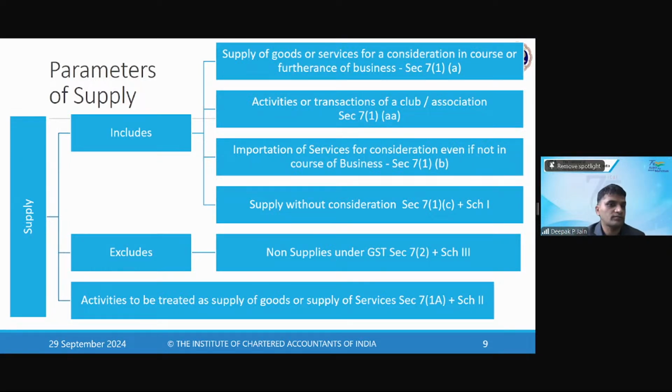Clear? Abhijit, yes, ideally one should not claim ITC for personal use. They will not claim it, but they will be liable to pay GST under reverse charge. So payment under reverse charge will come, but input tax credit cannot be claimed.